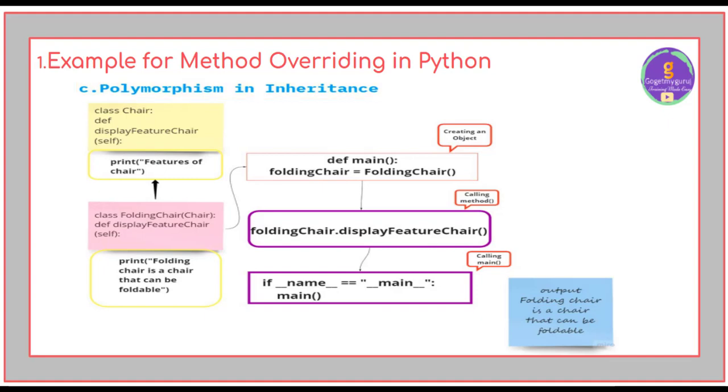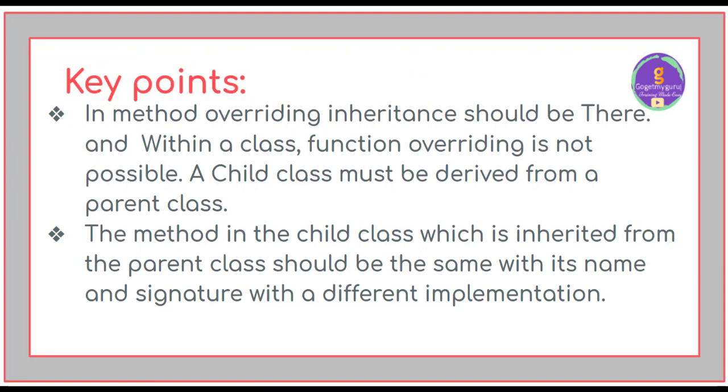The key points for method overriding are: inheritance should be there, and within a class, function overriding is not possible. It means in one class, you can't override the methods. A child class must be derived from a parent class.